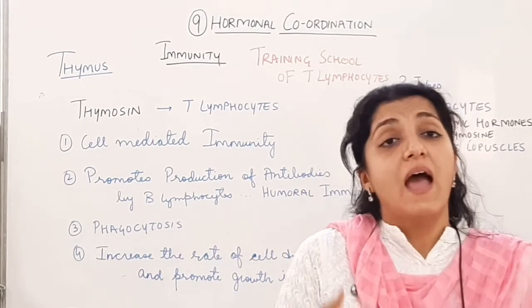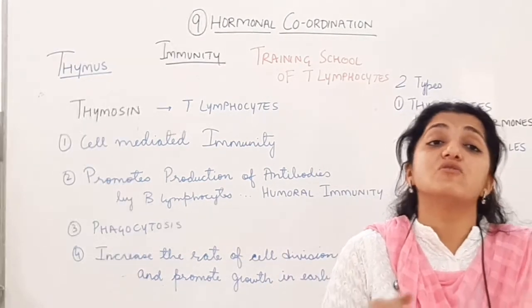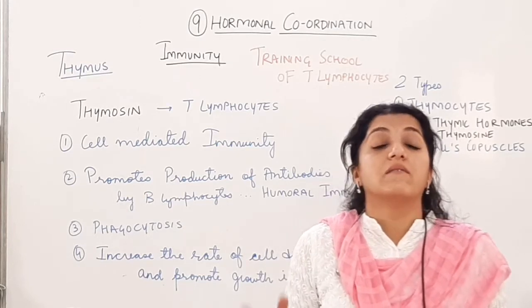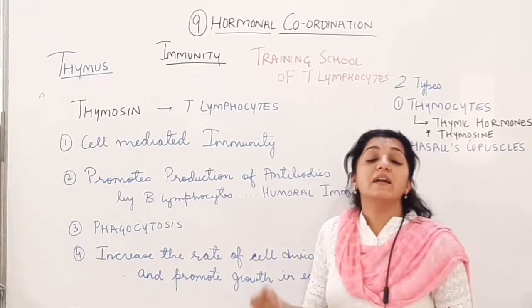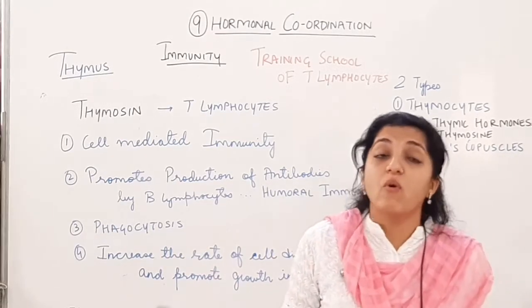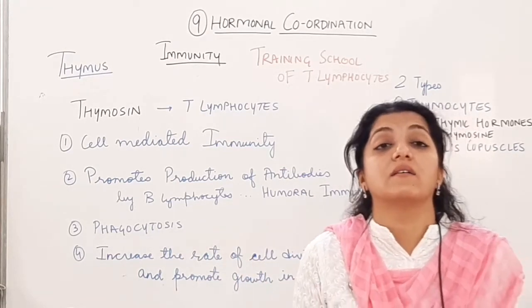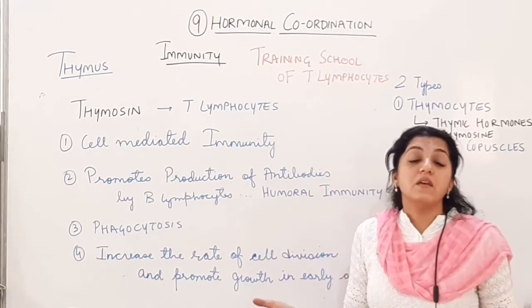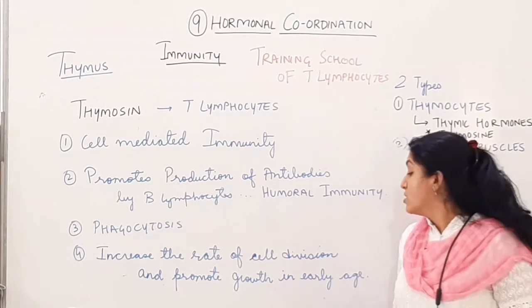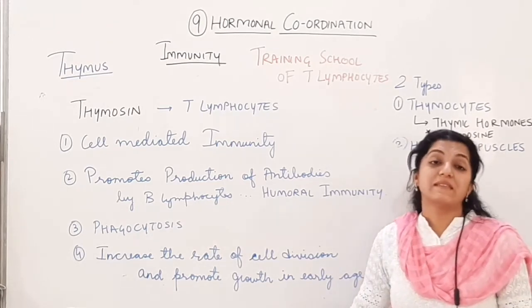Body खुद की ही antibodies, खुद के ही antigens को attack करती है. Autoimmune diseases we have seen, okay? So body खुद के ही antigens, antibodies को as foreign body पहचानती है और attack करती है. Damage to the thymus gland will lead to many autoimmune diseases in a person. Alright, so all this is about the thymus gland.